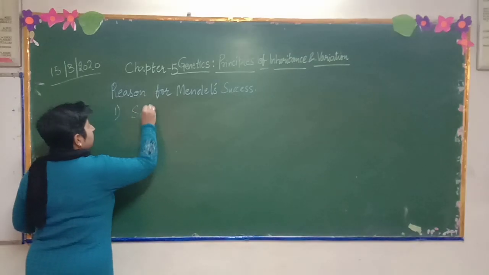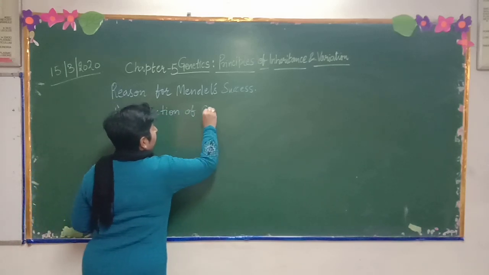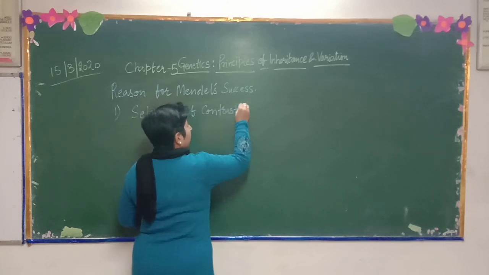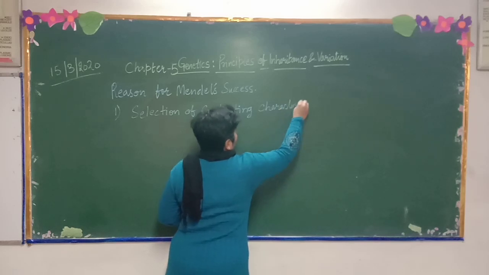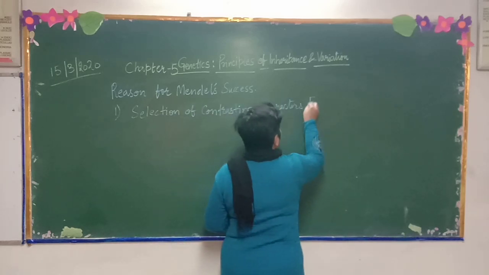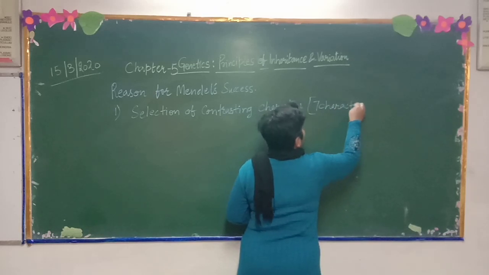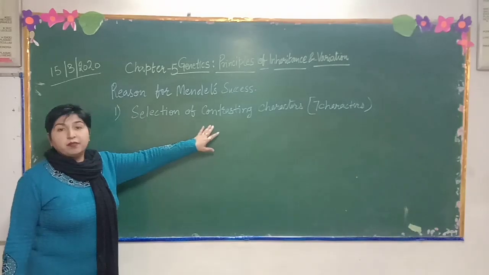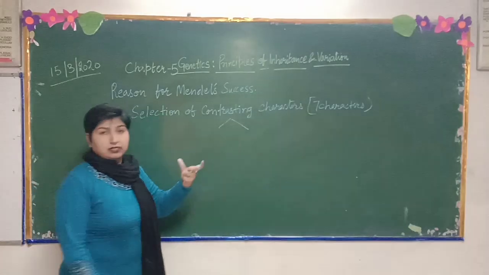Contrasting characters means selection of contrasting characters, and in pea plant we have 7 contrasting characters. So contrasting character means that he took the 2 opposite traits.